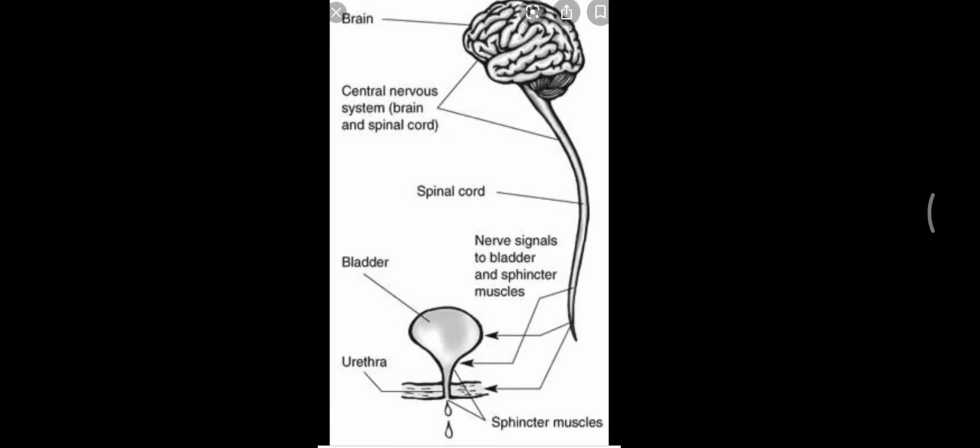Now let us talk about the urine composition. It is a light yellow colored watery fluid and is slightly acidic. The pH is usually 6 and it has a characteristic odor or smell, right? Every day 20 to 30 grams of urea is released. Analysis of urine is helping in clinical diagnosis of many metabolic disorders.